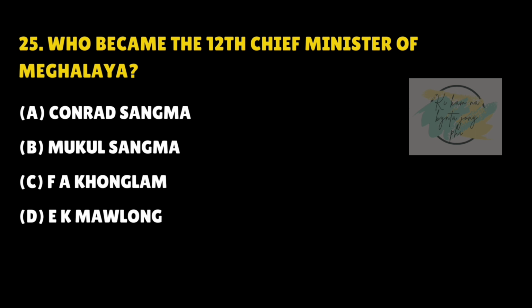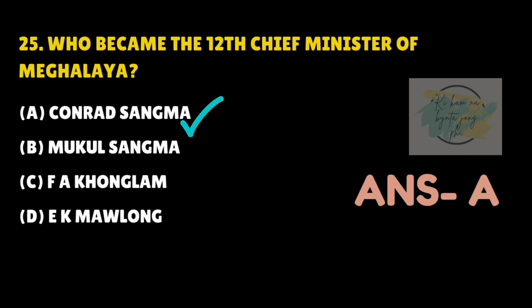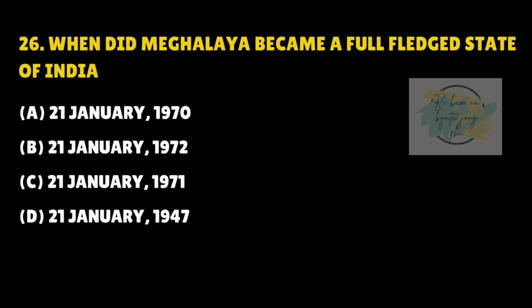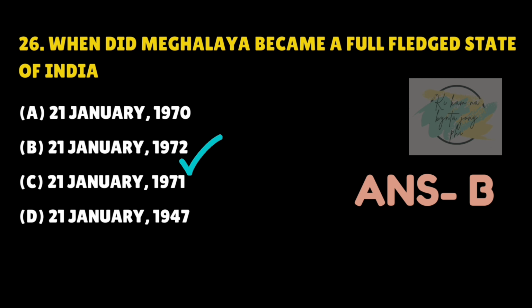Who became the 12th Chief Minister of Meghalaya? Answer is A. Conrad Sangma. When did Meghalaya become a full-fledged state of India? Answer is B. 21st January 1972.